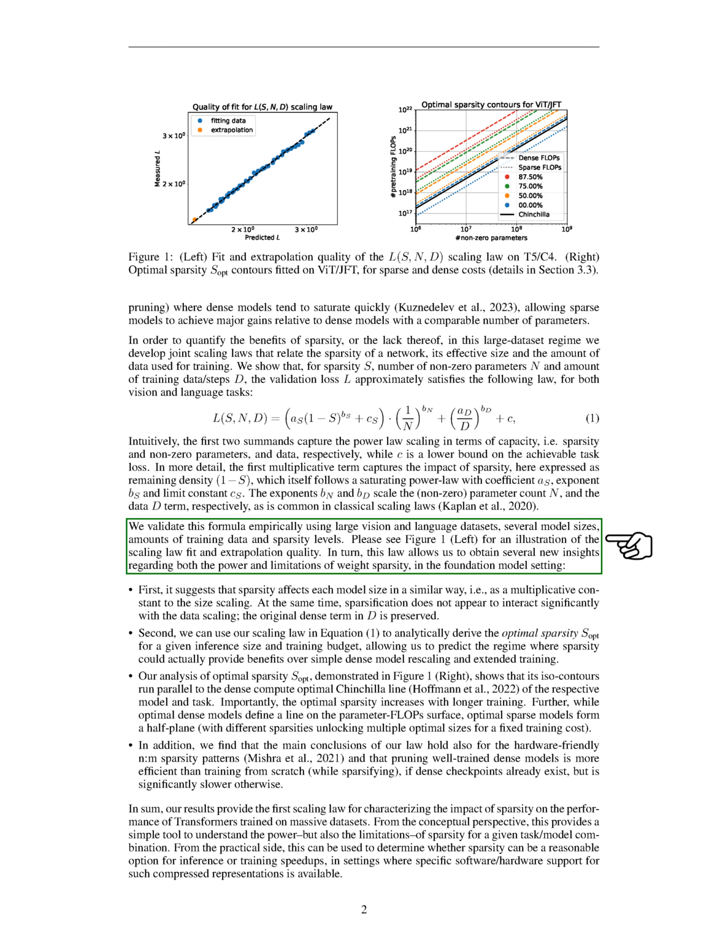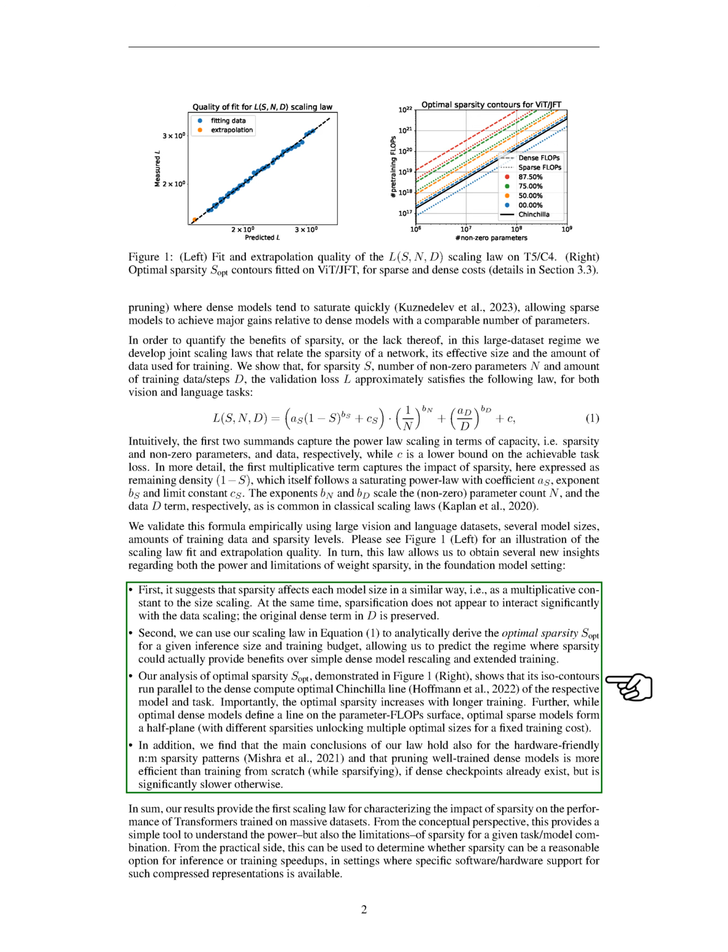We've validated this formula empirically using large vision and language datasets, several model sizes, amounts of training data, and sparsity levels. This formula allows us to gain new insights into both the power and limitations of weight sparsity in the foundation model setting. For instance, it suggests that sparsity affects each model size in a similar way, and that sparsification doesn't significantly interact with the data scaling.